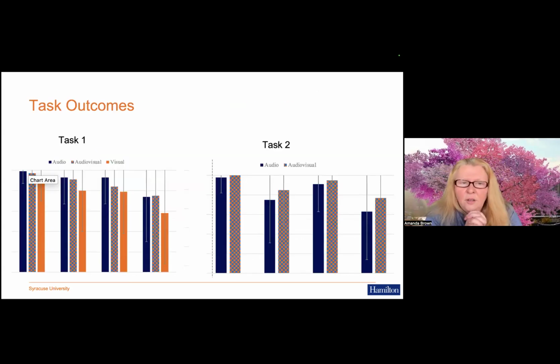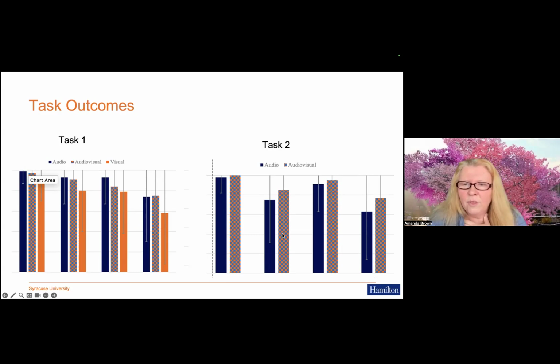This is an excerpt of our results from task 1 and task 2. In task 1, we actually had 3 conditions: the audio, audiovisual, and visual only. We dropped the visual only condition for task 2, which asked participants to interpret the sentence, because the visual condition, in orange on the left, was not doing so well. Participants find this a little bit hard.